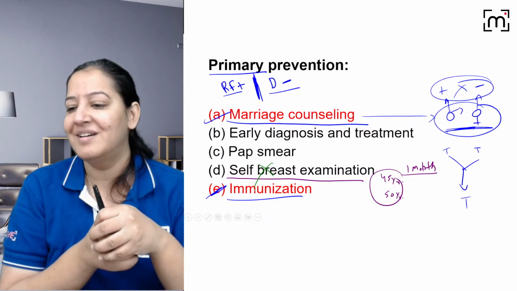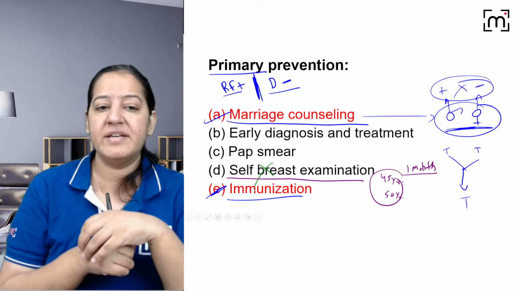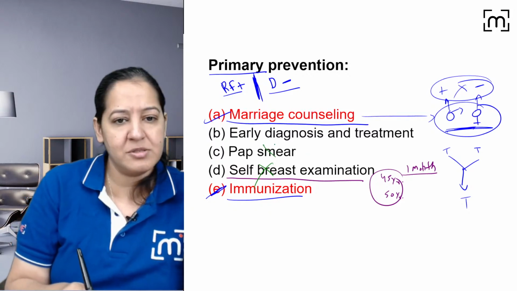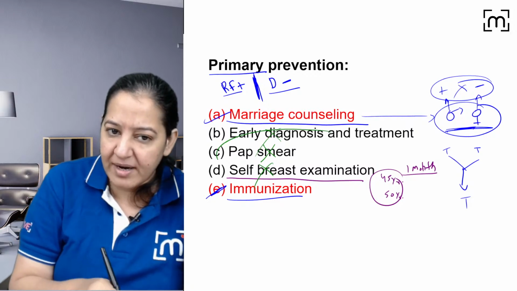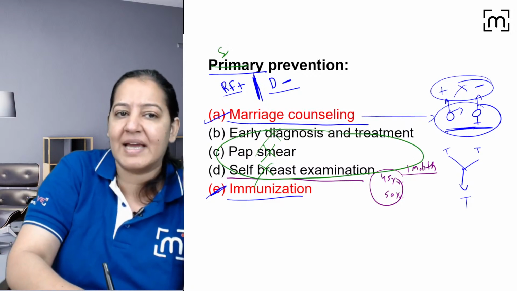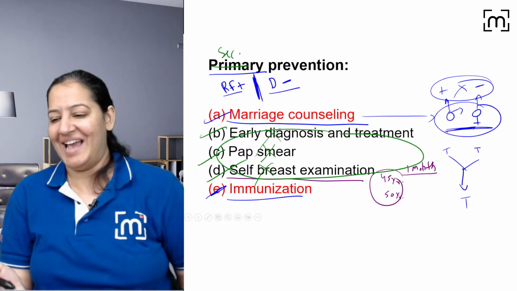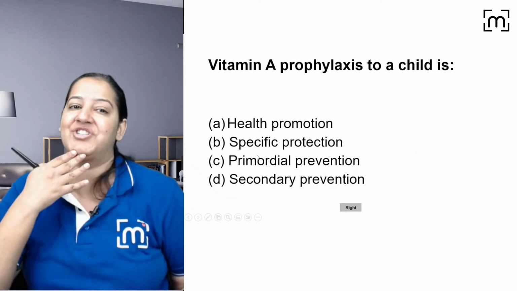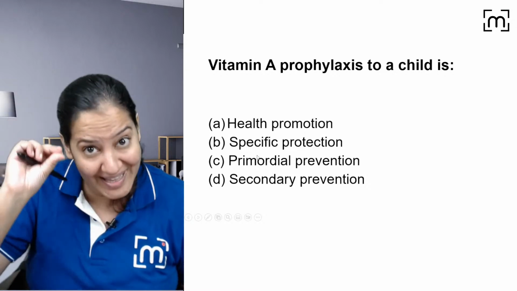You got my point? Give me a thumbs up if you got it. Yes, Gaurav. It's a screening test, and it is secondary level of prevention, not primary. Pap smear is also secondary, not primary. Early diagnosis and treatment, so these three are secondary. If I change the question and ask for secondary now, your answer will become B, C, D. Got my point? In the primary, it's A and D. Everyone give me a thumbs up. So this is how you have to deal with the questions. Use your mind. The questions are easy but tricky.